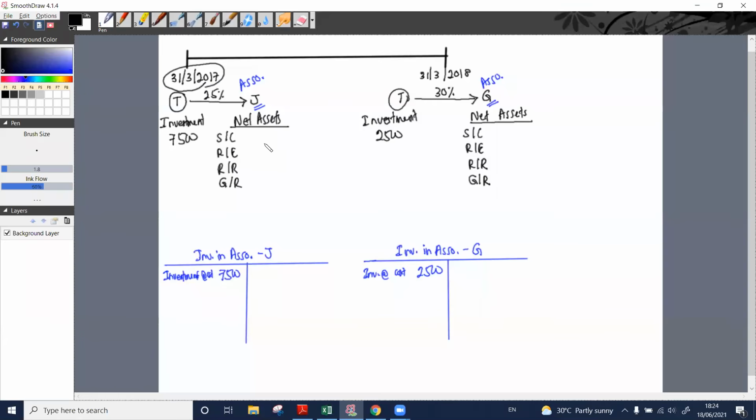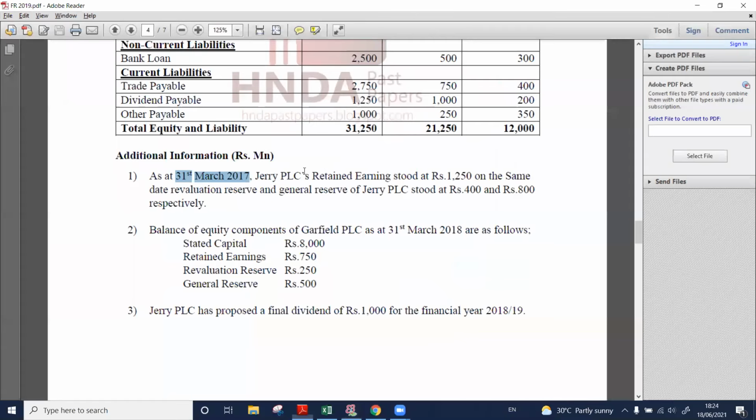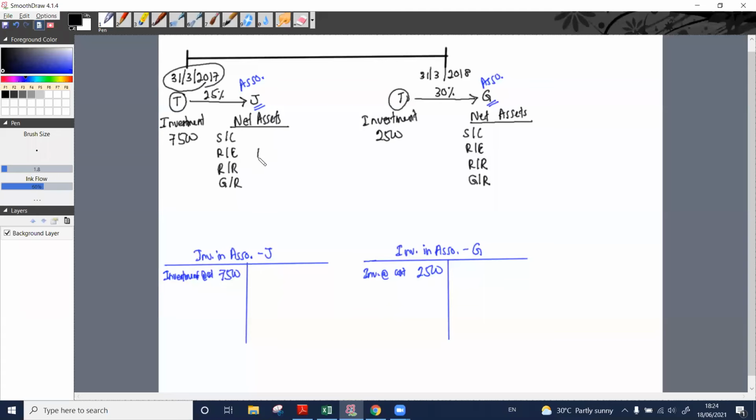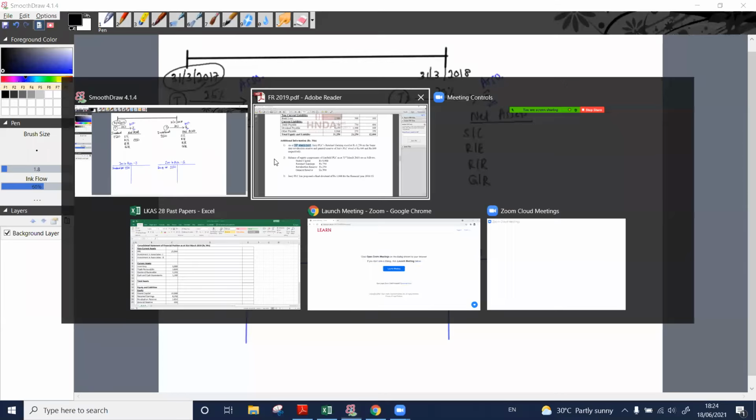As at the acquisition date we need these figures. Jerry PLC's retained earnings stood at 1,250. As at the acquisition date, Jerry PLC's retained earnings amount was 1,250, right?